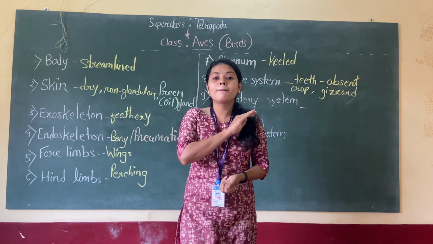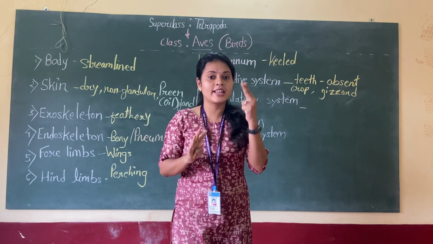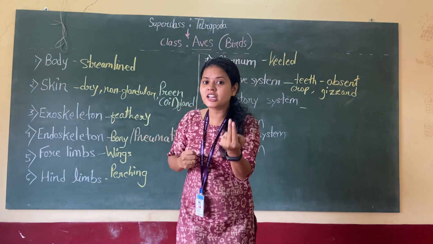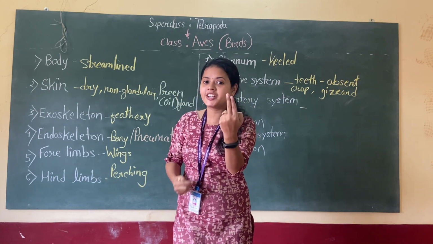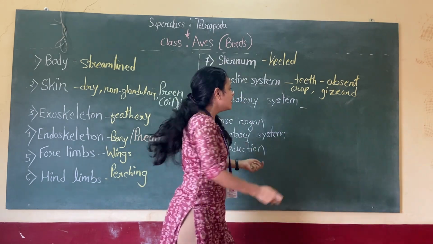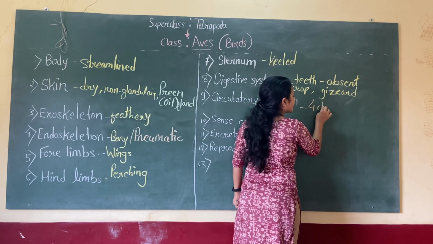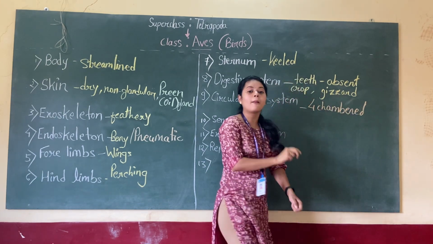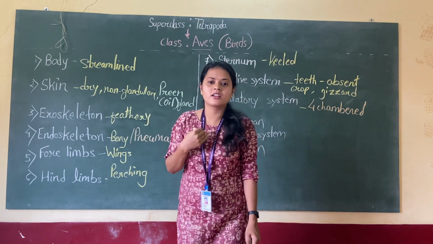Next, about their circulatory system. They have a complete four-chambered heart. So there are two atria and two ventricles, or two auricles and two ventricles. So they have a developed four-chambered heart, and they have complete double circulation like us.